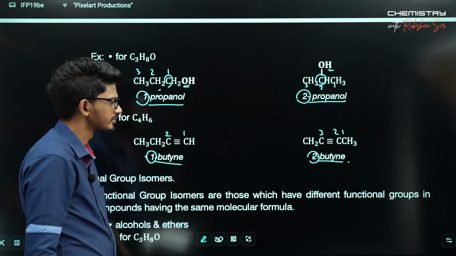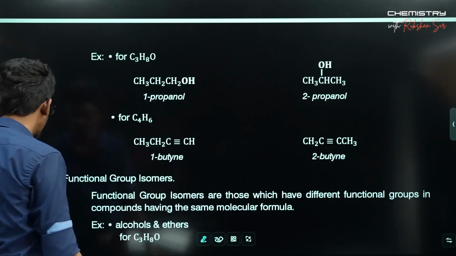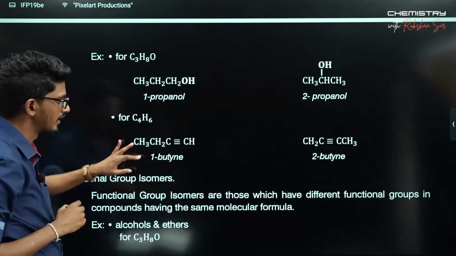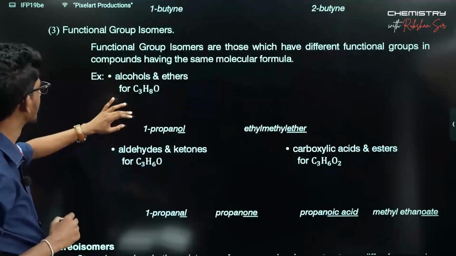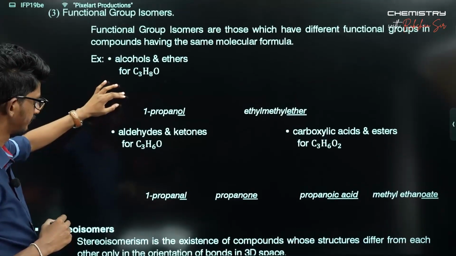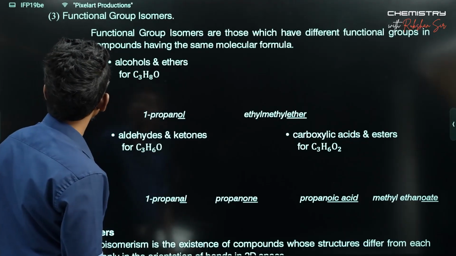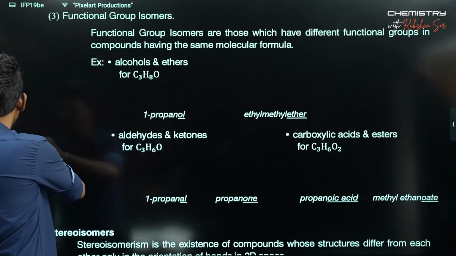Okay. Let's quickly discuss the last type of isomerism. This is referred to as functional group isomers. Functional group isomerism, the third kind.